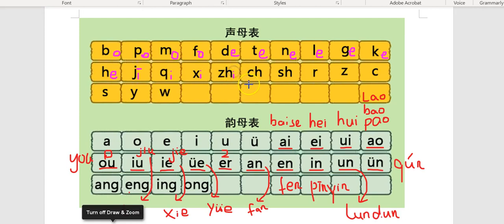Zhi. Curl your tongue. Every time there's an h, you have to curl your tongue. Zhi. Chi. This is like eat, right? 吃饭, 吃苹果, 吃. Shi. If it's a fourth tone, it means is, like 我是老师, 他10岁, right? Next one, ri, like 日本人, Japanese people.